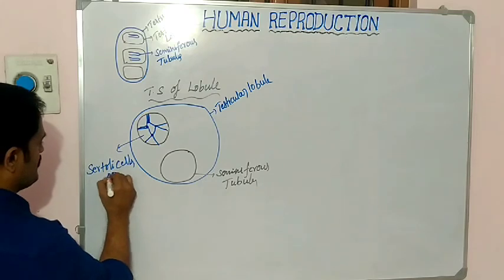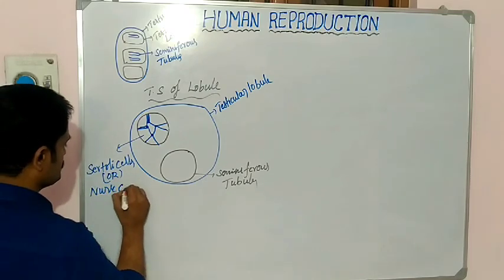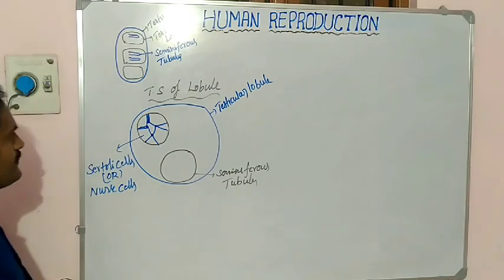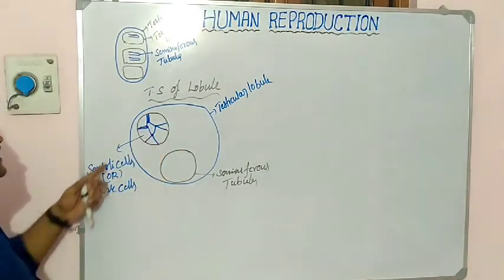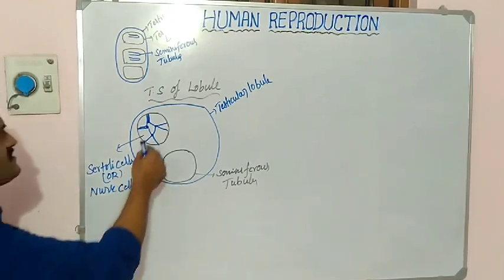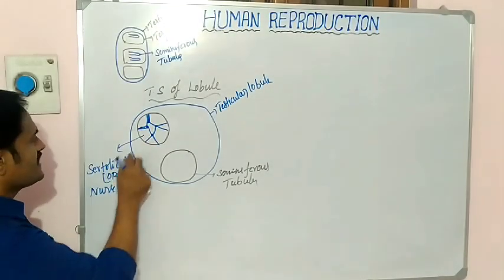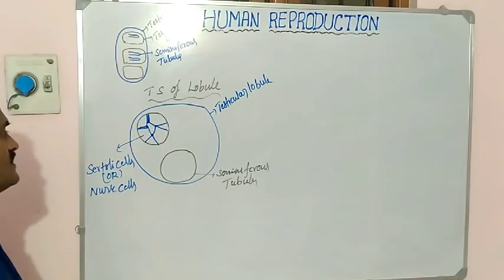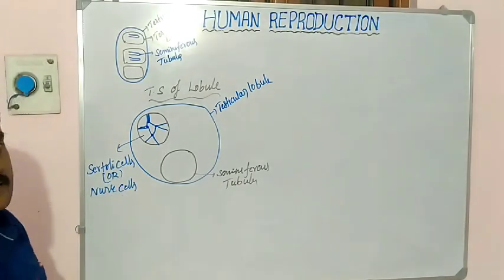Another name is nurse cells. Each cell's edges are attached tightly, and these cells are called Sertoli cells or nurse cells.